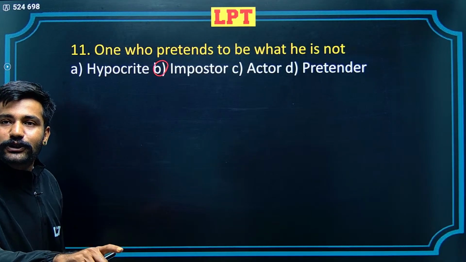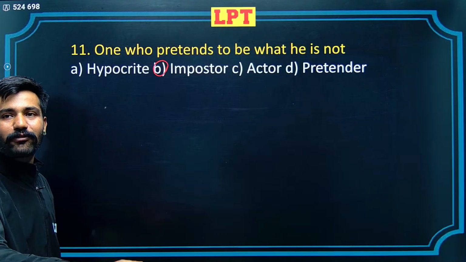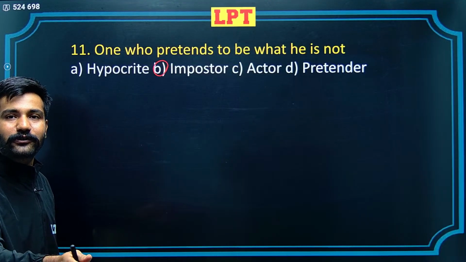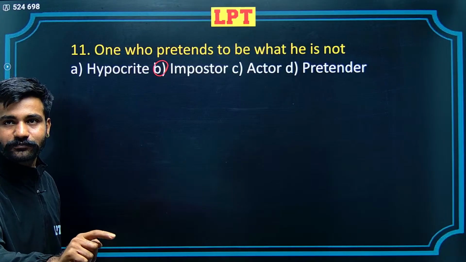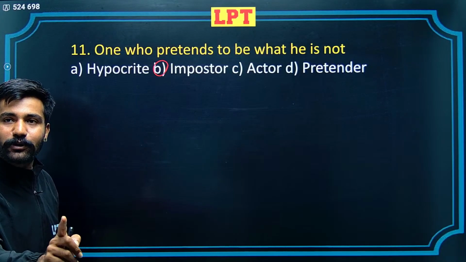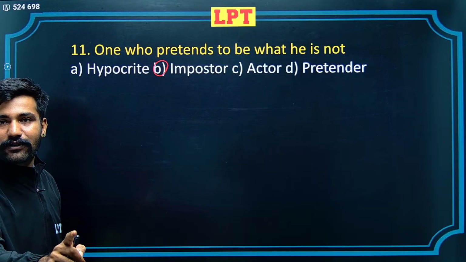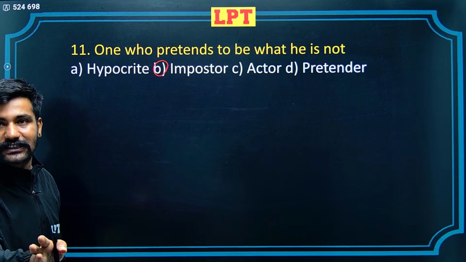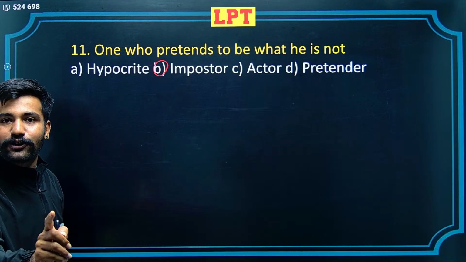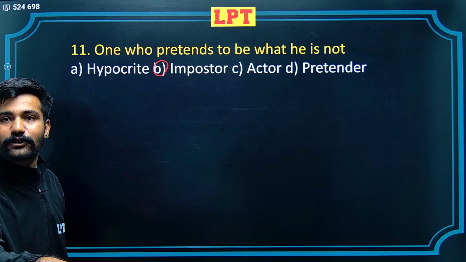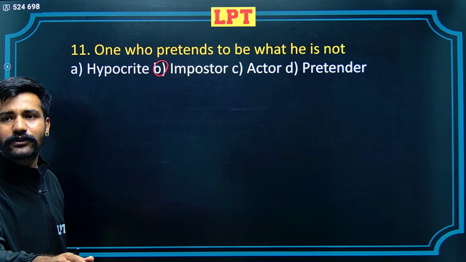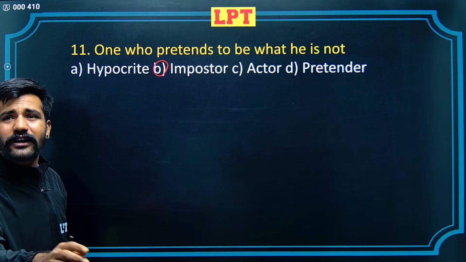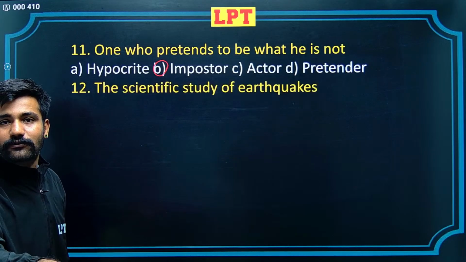Impostor is used for someone who in the garb of another person tries to pretend, someone who is stealing the identity of a different person. Hypocrite is someone who says something and does something else. C is actor. D is pretender, someone who pretends to be ill and is not ill. Someone who tries to run away from a situation can be called a pretender.